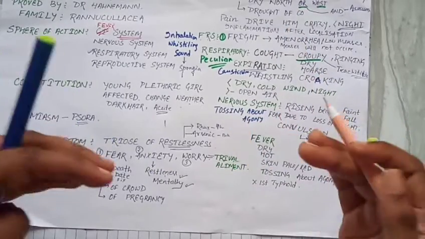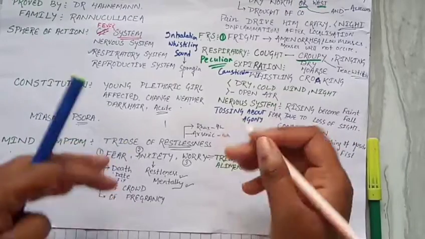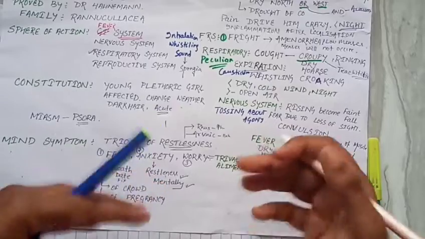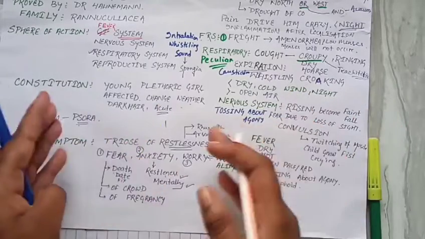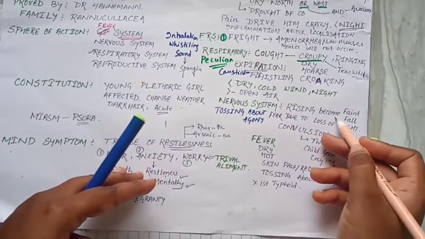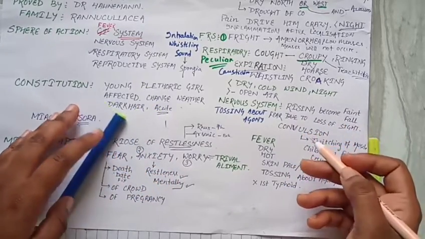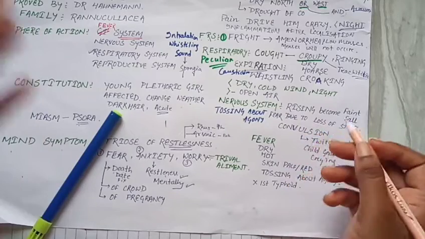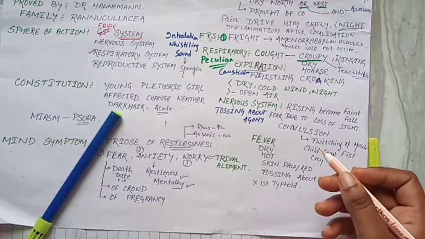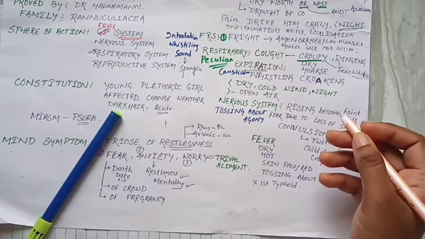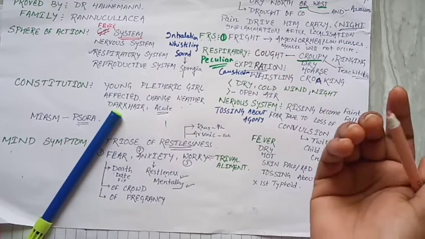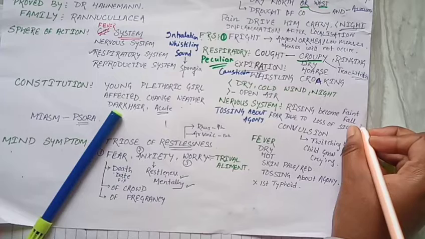Nervous system: it is a very restless person, tossing about in agony. Tossing means restlessness; agony means due to anxiety, the patient keeps moving from one place to another. When the patient is rising, they become faint or fall. Due to the rest in this patient, the nervous system becomes affected in the recumbent position; the person who sleeps, on rising from sleep, gets faint or falls down on the bed.